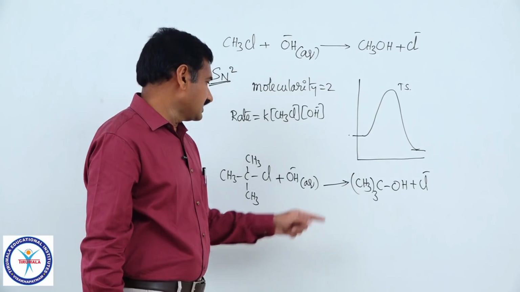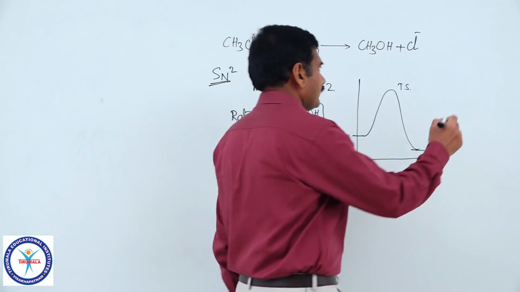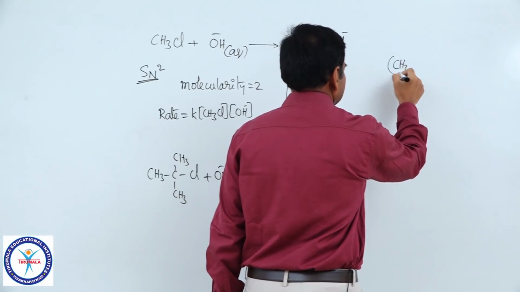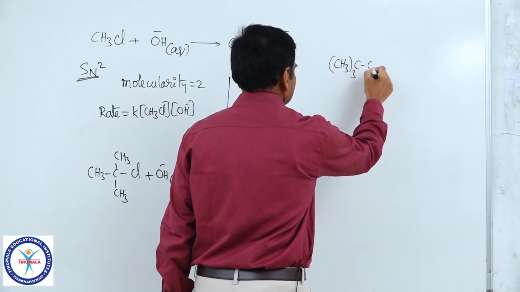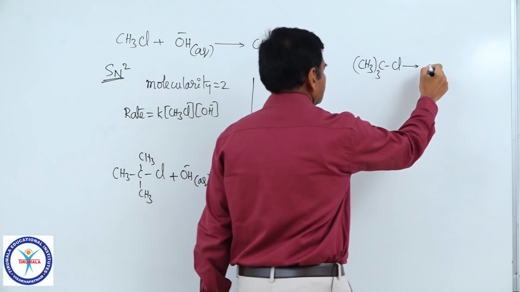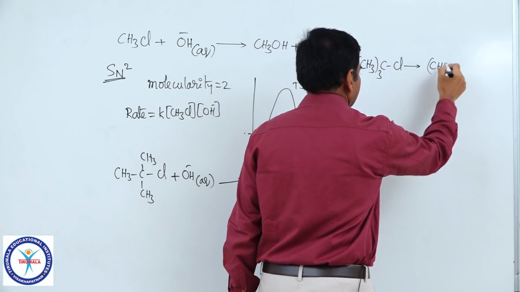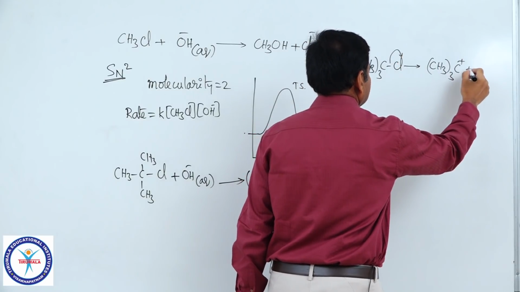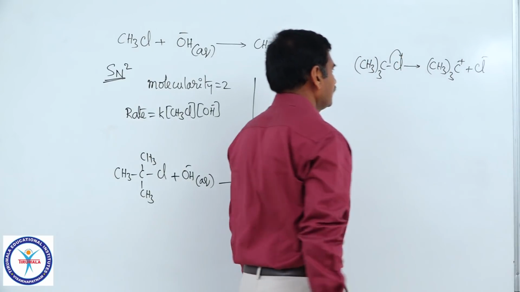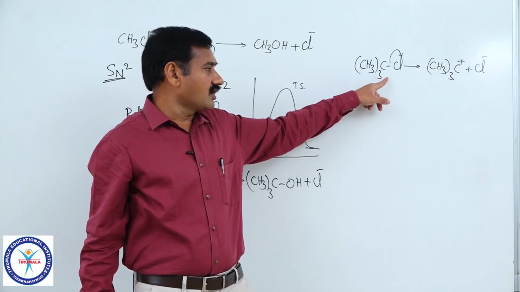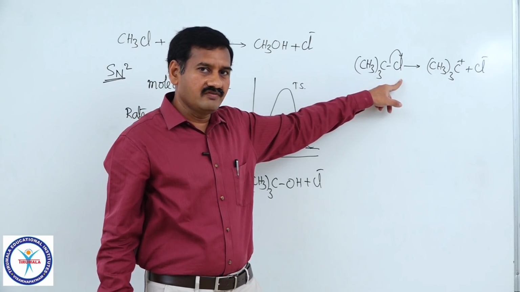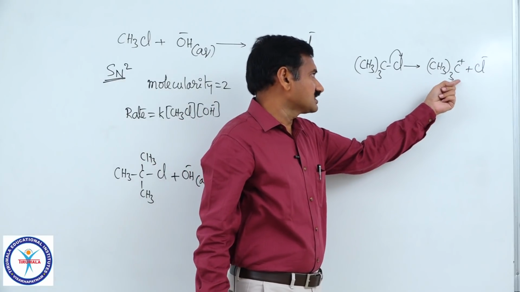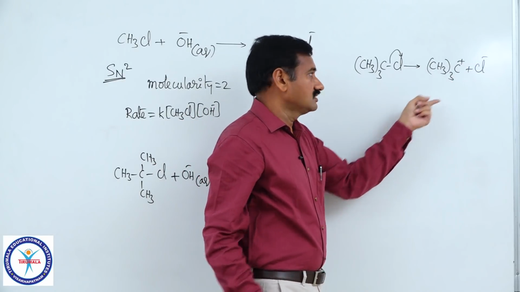The mechanism of this reaction is, in first step, (CH3)3CCl is dissociated to give (CH3)3C plus and Cl minus. Means the bond present between carbon and chlorine is dissociated in the first step. Ions are produced. Now, these ions must be considered as intermediates.